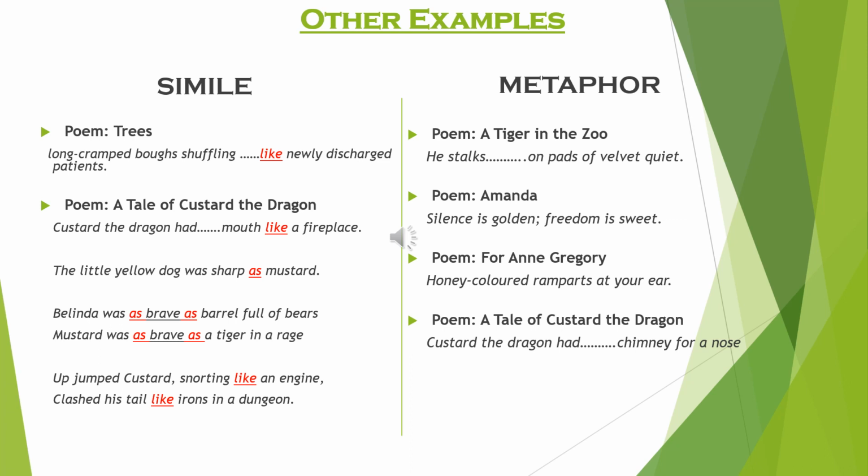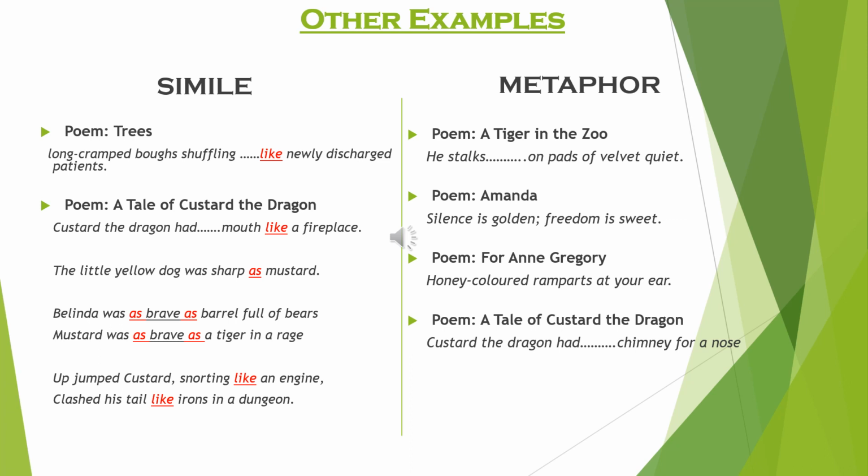And now, moving on to the examples of metaphor. First one we have is from the poem A Tiger in the Zoo. He stalks on pads of velvet white. Here, pads of velvet are actually referred to the tiger's paws.